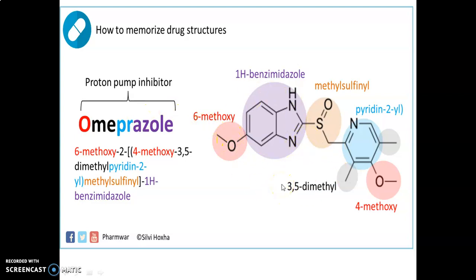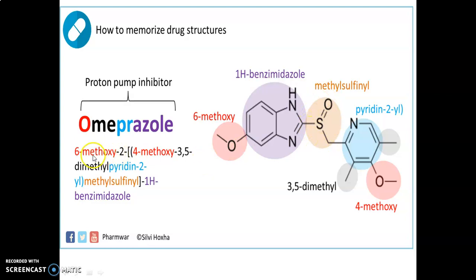So the IUPAC name, if you look at the structure, is 6-methoxy on the 1H benzimidazole here, and there is a substituent at the second position, this first, second position here. The second position substituent is a sulfonyl methyl group, which is further substituted with the pyridine tolyl, and this pyridine tolyl has three more substituents. That is, there is a 3,5-dimethyl and 4-methoxy pyridine tolyl on this methyl sulfonyl.